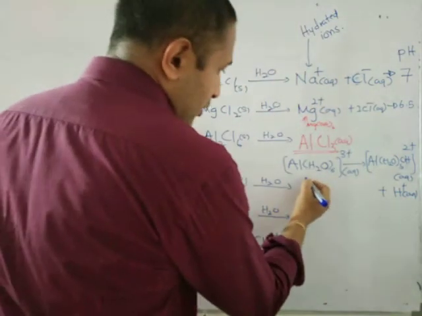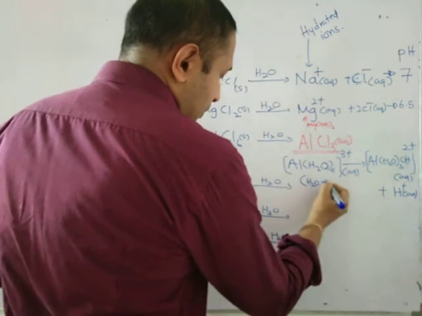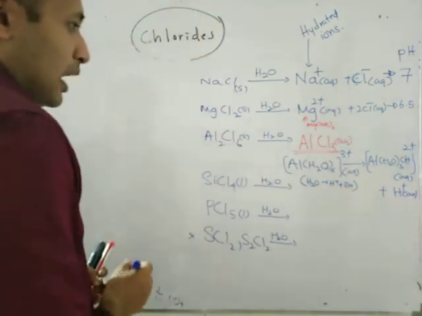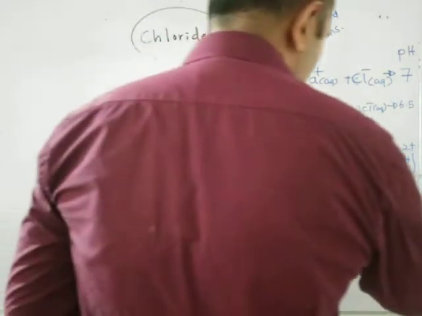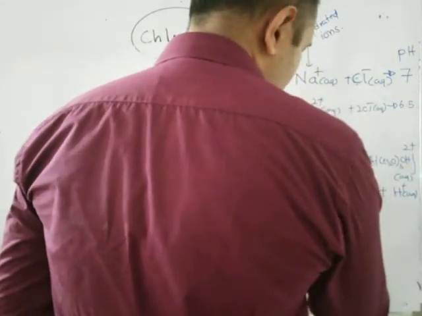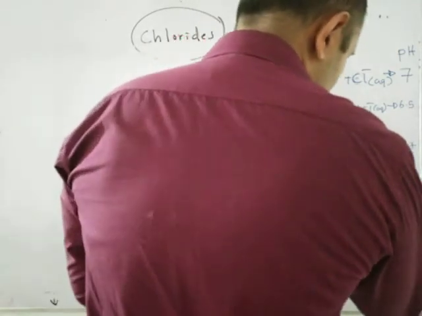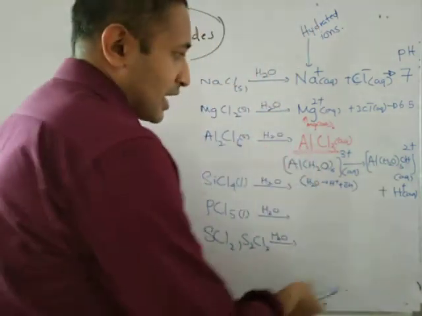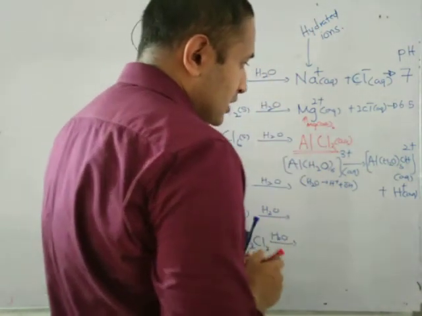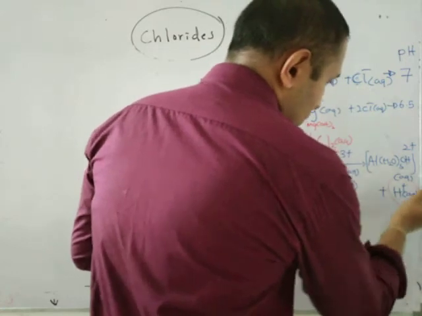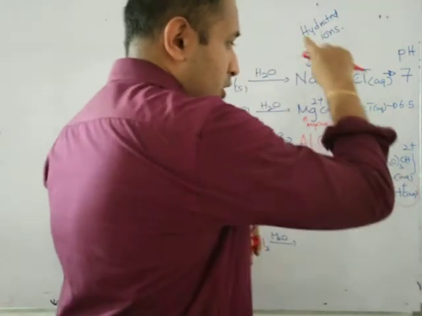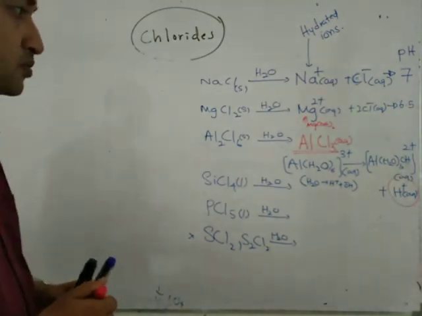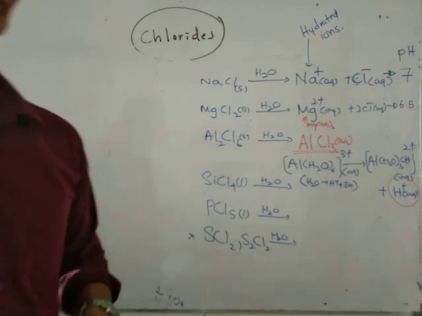It releases one water molecule, depletes into H+ and OH minus, and forms [Al(H2O)5OH]2+; one OH is remaining, H+ is released. So aluminium chloride aqueous solution is acidic due to the presence of this H+. It means if you add sodium carbonate into this solution, it produces carbon dioxide. You understand? Right.